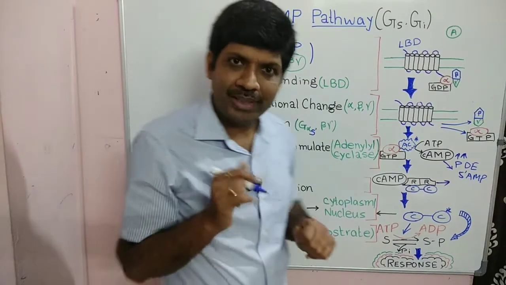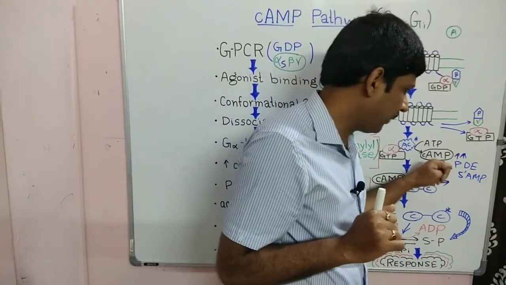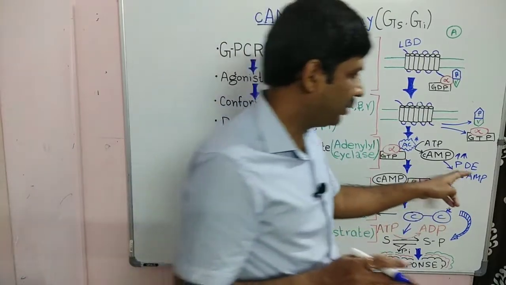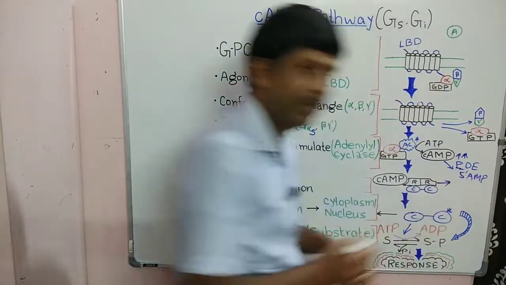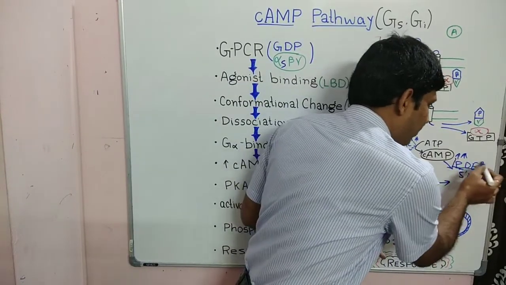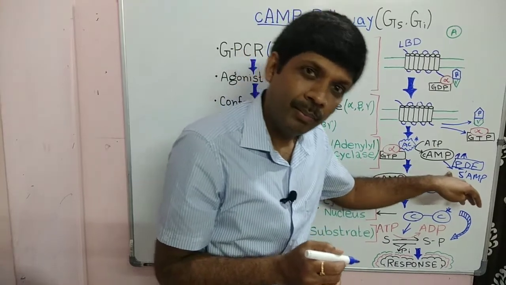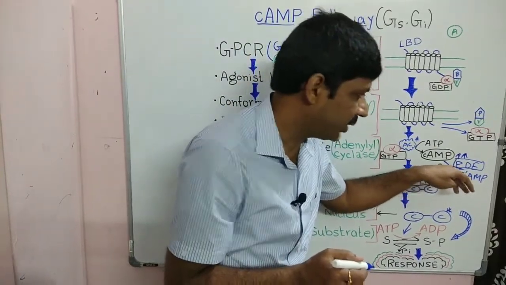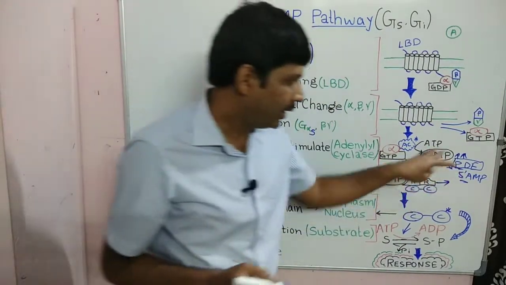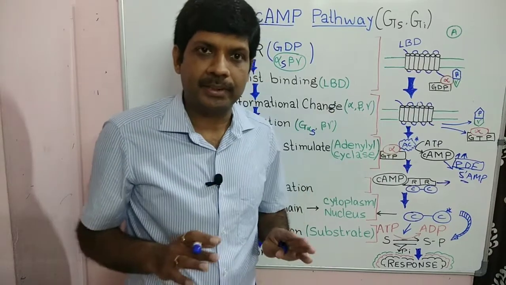The bonus point which I was talking about in the beginning of the video is termination of action of cAMP. The termination of action of cAMP is through the phosphodiesterase enzyme. When there is the phosphodiesterase enzyme, it causes breakdown of cAMP to 5'-AMP. This is how the action through cAMP is terminated.